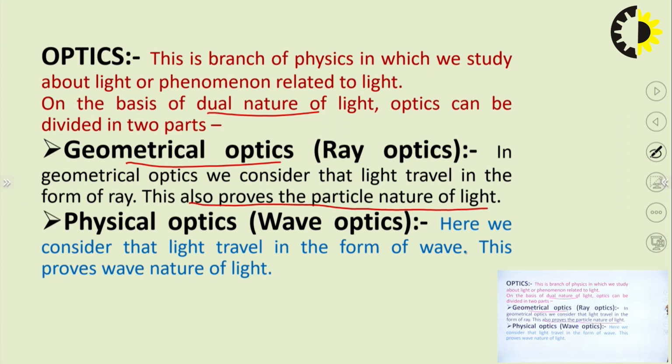And the second one is physical optics or wave optics. Here we consider that light travels in the form of waves. This proves the wave nature of light. So light is basically of dual nature. Sometimes it behaves like a particle and sometimes it behaves like a wave.